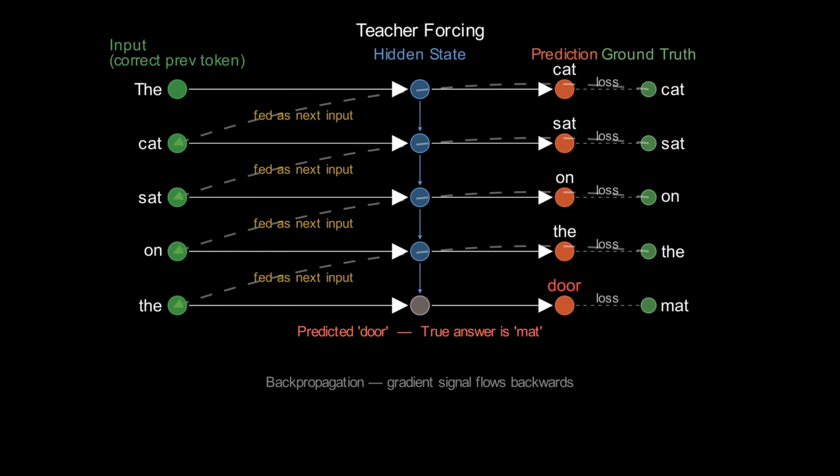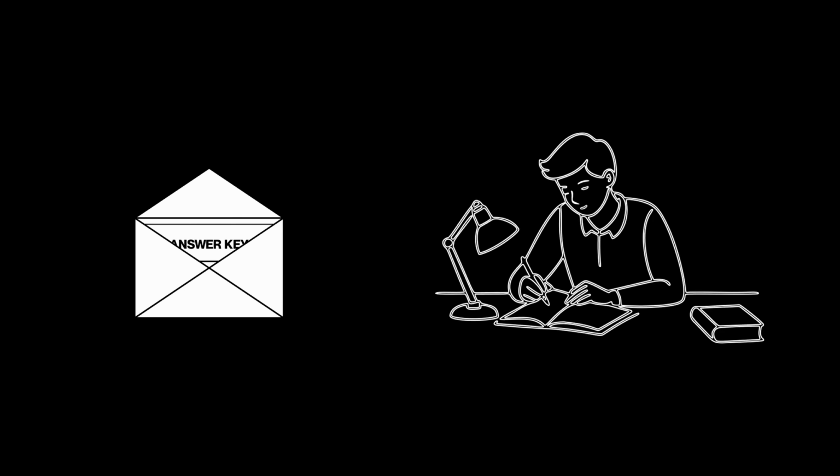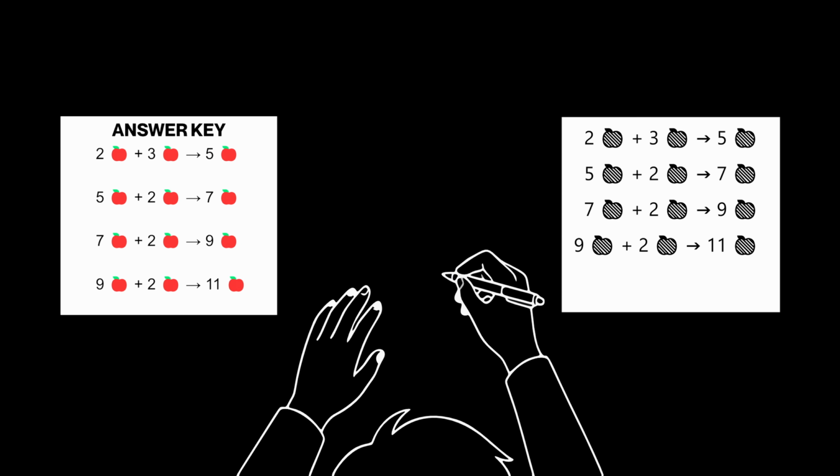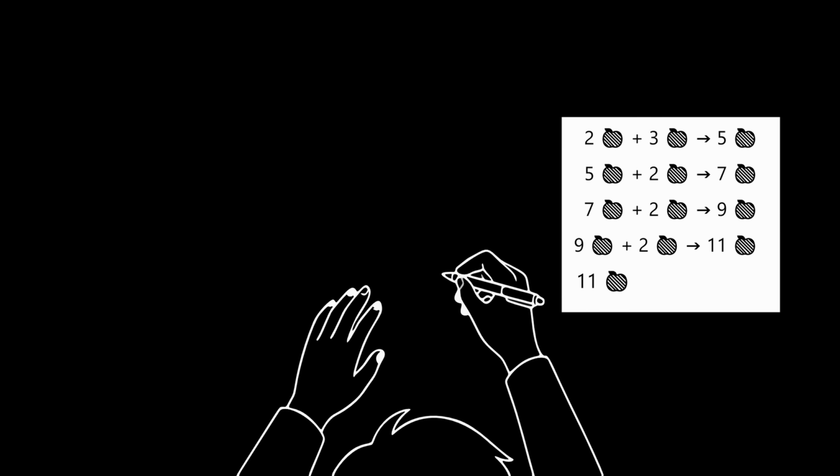At each step, it predicts the next token, compares with the true answer using a loss function, and updates the weights using backpropagation. These methods are all just statistical mechanisms in service of that one objective. Now, this teacher forcing quietly plants the seed for hallucination. Think of it like a student who only ever practices with an answer key in front of them. They get very good at producing correct answers, but only when everything around them is already correct. The moment they have to work from their own previous answers, they are in unfamiliar territory. This is called exposure bias. The model gets trained in perfect conditions but fails to operate in imperfect ones.